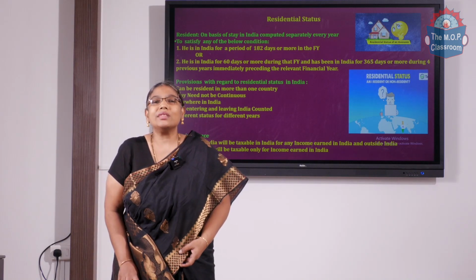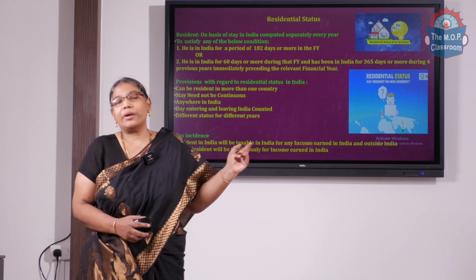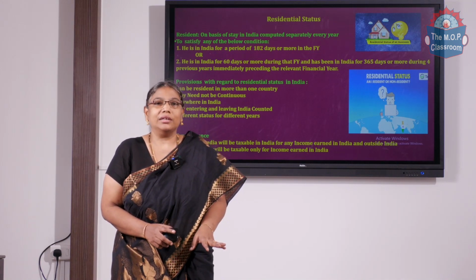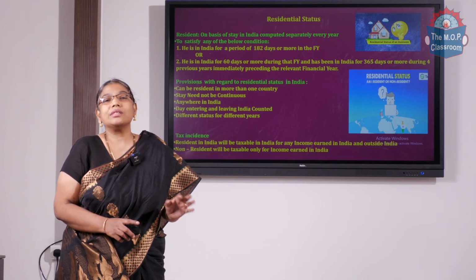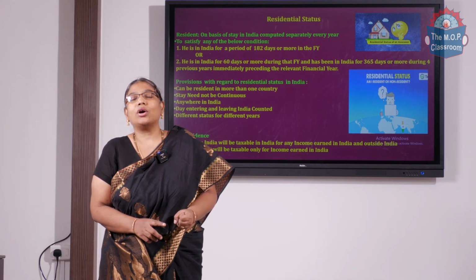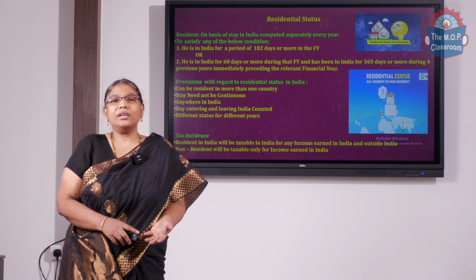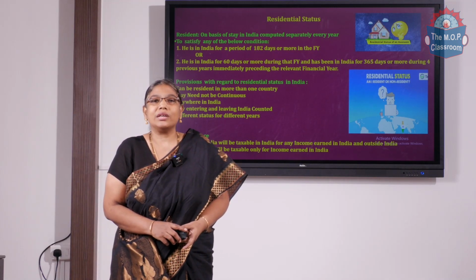Okay. Now we are going to discuss the residential status and its provisions. Next is the concept of residential status. What we should know about residential status under the Act is that it has a direct bearing on the tax incidence. A person who is a resident in India is taxable in India. And a person who is a non-resident in India is also taxable in India, but only for the income that is earned in India, not for the income which he has earned outside India. So in order to understand the concept of tax incidence, you should also understand the concept of residential status. I live in India, so I am a resident in India? No, definitely not. You live in India, it doesn't mean that you are a resident in India.